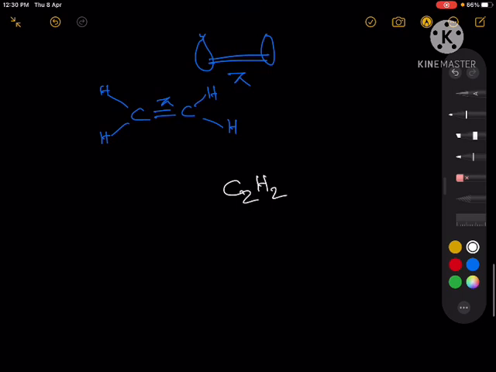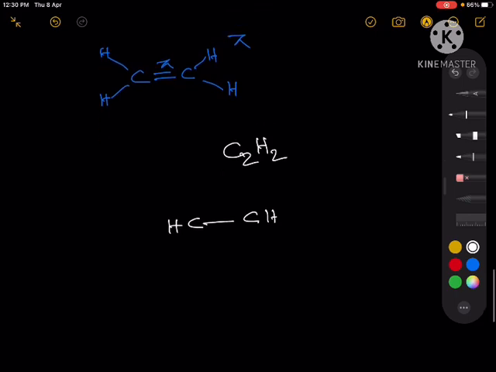C2H2. What will be the structure? In this case we have two components, CH and CH, and there will be a bond between the two carbons. Here we have only 2 bonds on each carbon, so that means 2 orbitals are involved, so we will have sp hybridization. The 2s orbital and, let's say, the pz orbital, these two form the sp hybrid. So 2 orbitals are forming the hybrid orbitals.